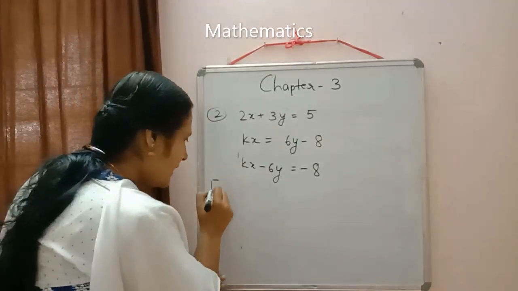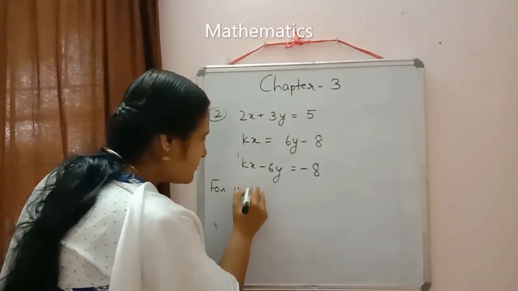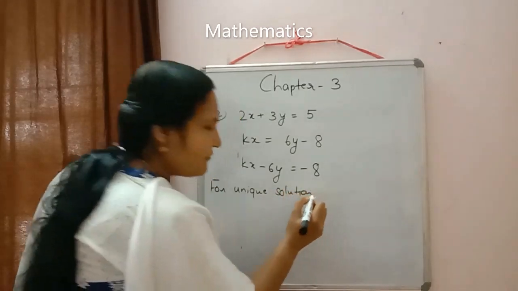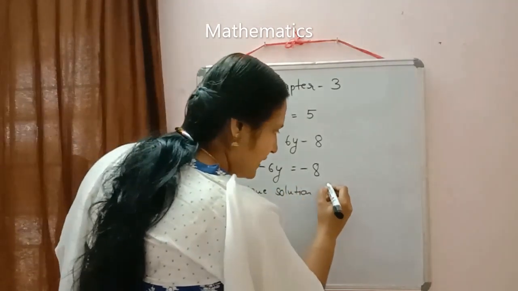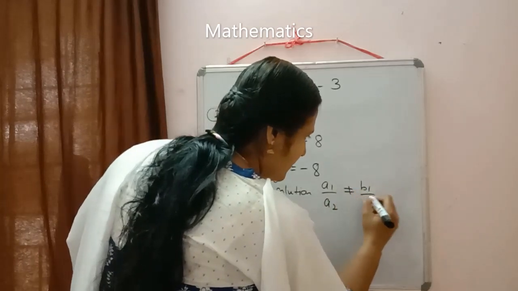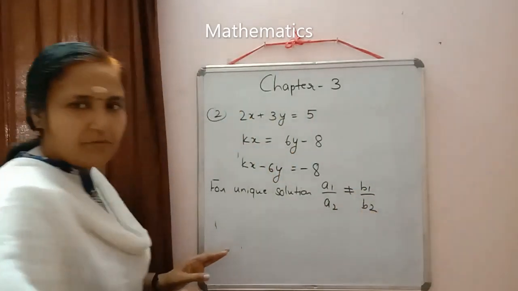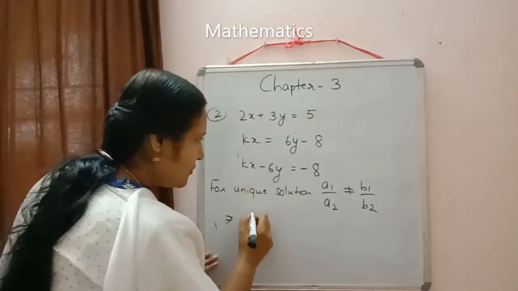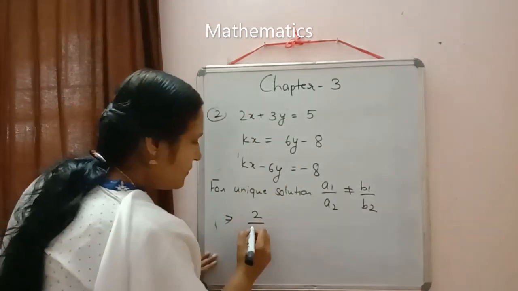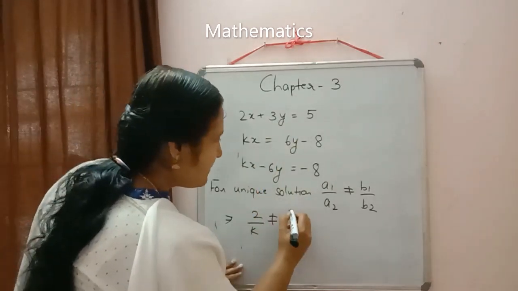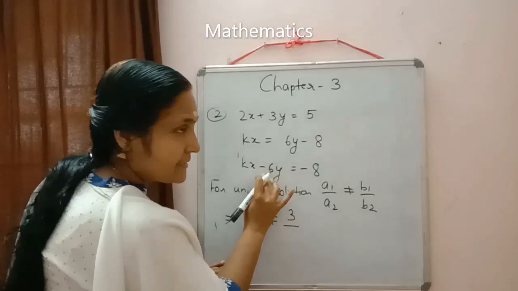Now we will write again for unique solution. What was the condition? All of you write down. For unique solution, yes, we have a1 by a2 not equal to b1 by b2. Now substitute the value. What we have? a1 here 2 by a2 k not equal to b1 3 and b2 now we have minus 6, not 6.